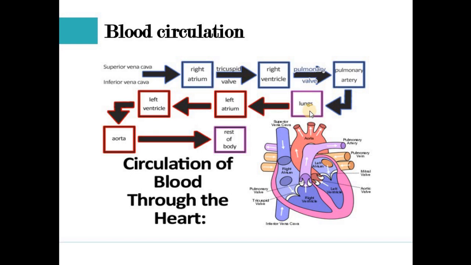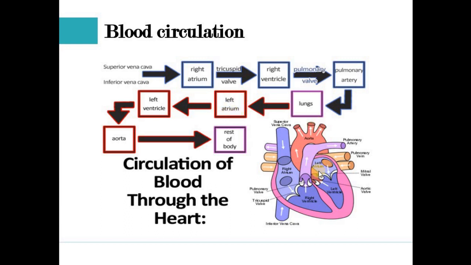Basically, the conversion of impure blood into pure blood happens in the lungs. How is it converted? By removing the carbon dioxide from the impure blood, and in this way it gets converted into pure blood in which only oxygen is present. As the blood purification is done in the lungs, the pulmonary veins carry the pure blood and put it into the left atrium.